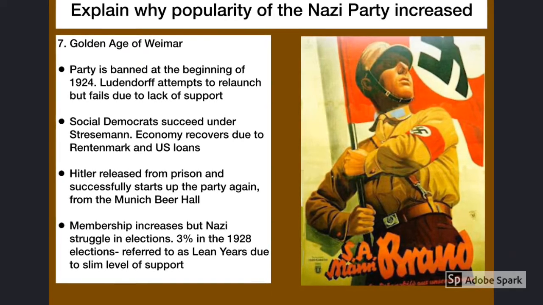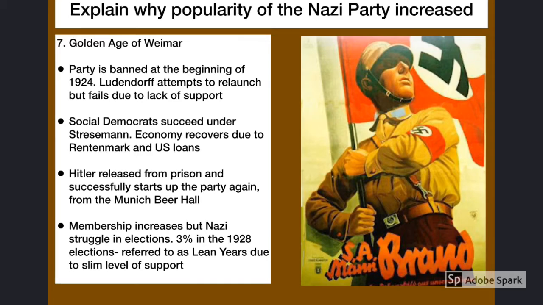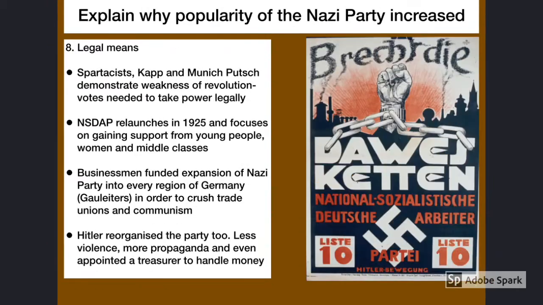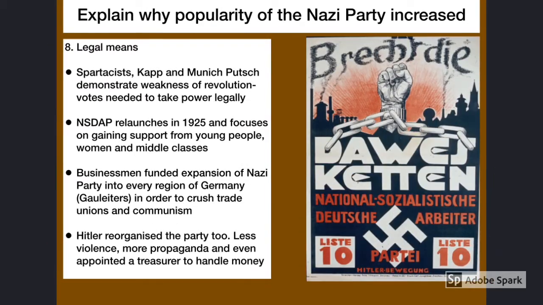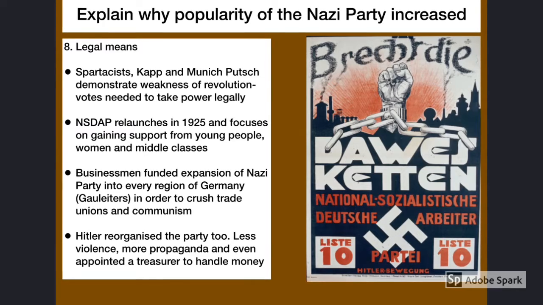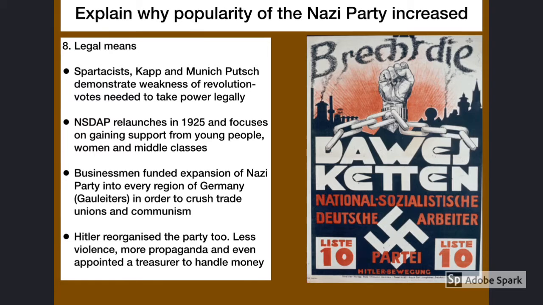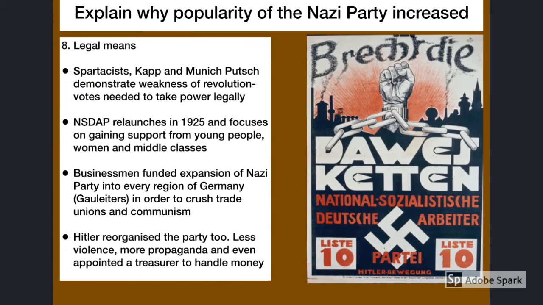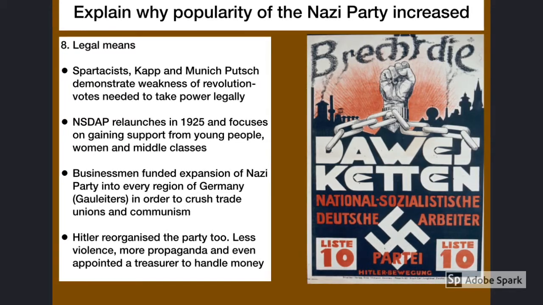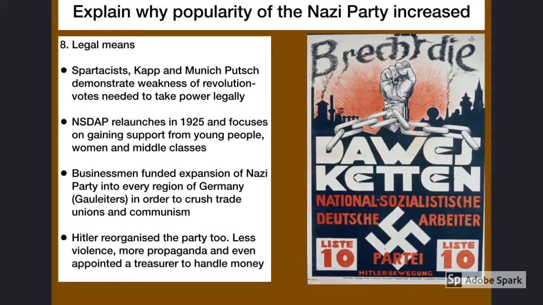So as you can imagine, the Nazi Party is not doing very well at all. Once Hitler left prison, he decided to seize power legally, rather than using violence. To do this, he needed to change the image of the Nationalist Socialist German Workers' Party. The Nazis focused more on propaganda, trying to spread their influence over other areas of Germany, not just the south,